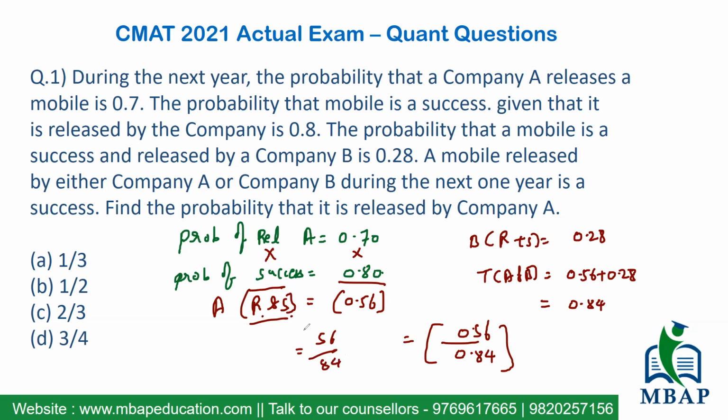If you look at the options, which option is closest or exactly similar, it's 2 by 3. That's my answer. So in the first case, you've got the probability of release by A and the probability of success. So we found out the overall probability of success and release by A, which came out to be 0.56. For B, it was already given to me. So I have taken the sum of both, which is the overall outcome, the probability of total success and release from A or B, which is 0.56 plus 0.28, which is 0.84. Out of 0.84, the probability of success and release by A is 0.56, so my answer would be 56 upon 84. And the answer for the given question would be 2 by 3.